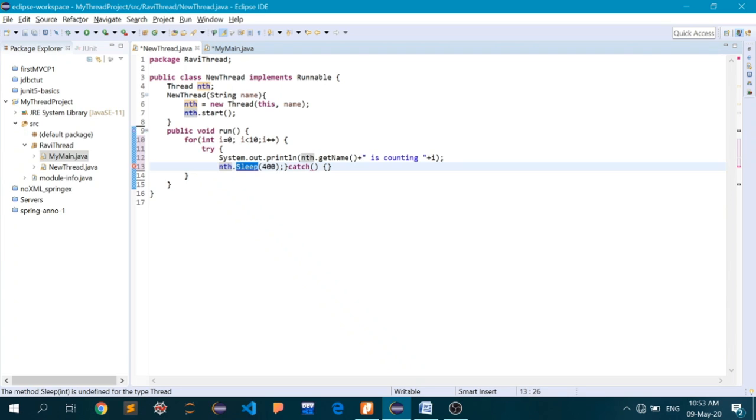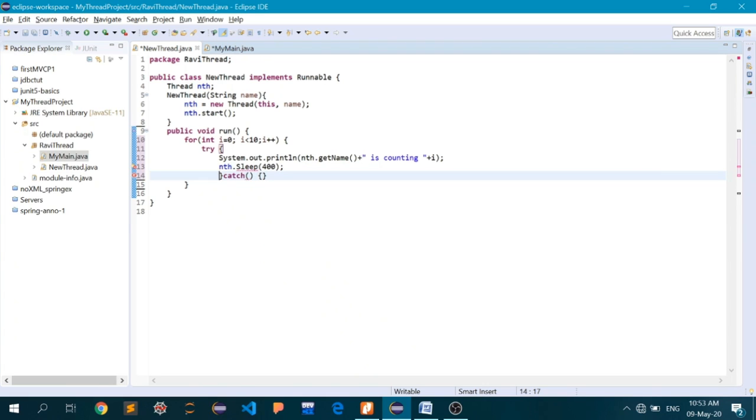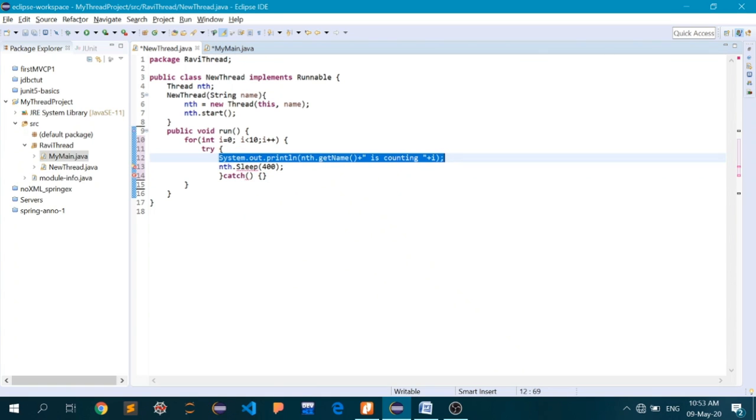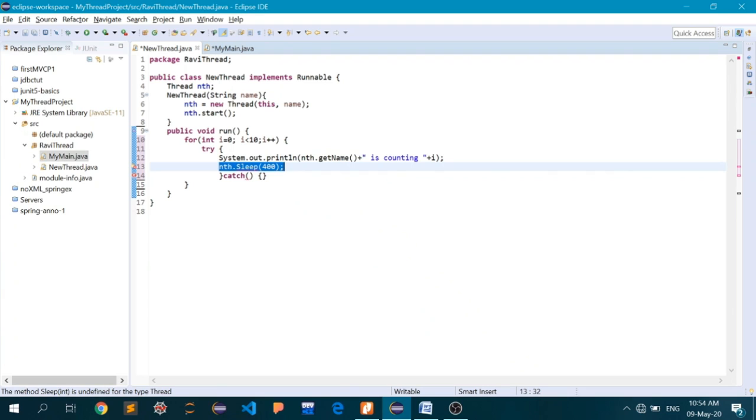that has been defined by this particular method called sleep, and this method will wait for the time that you have passed here as an argument. Now this time is actually in milliseconds. So every time you go inside this loop, it will print this message first, and next it will sleep for 400 milliseconds. So it will wait for 400 milliseconds and not do anything. Why have I inserted this method called nth.sleep? Because this method will make you able to see what is happening inside the new thread.